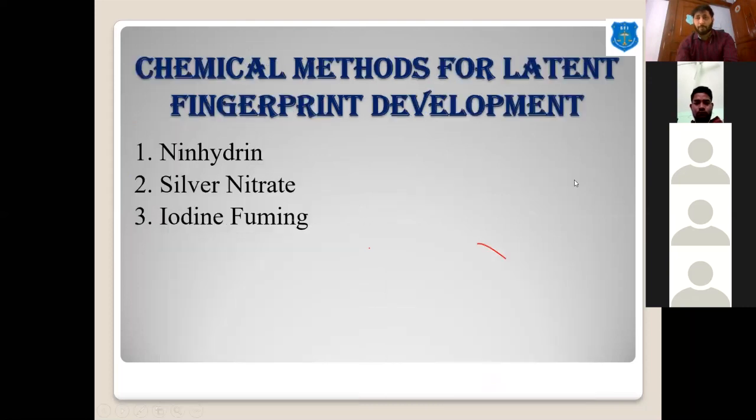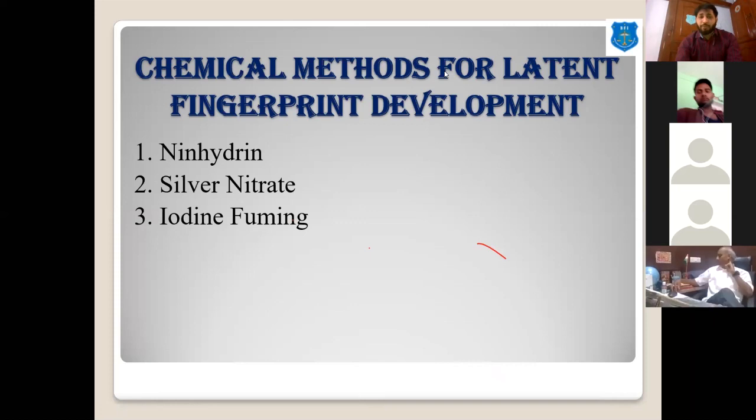Sir, what about the wooden surface? We can use the powder method to develop latent fingerprints. We can use both. If the print is fresh, we can use the powder method, and if the print becomes older, we have to use the chemical method. On a wooden surface, yes, we can use the chemical method.